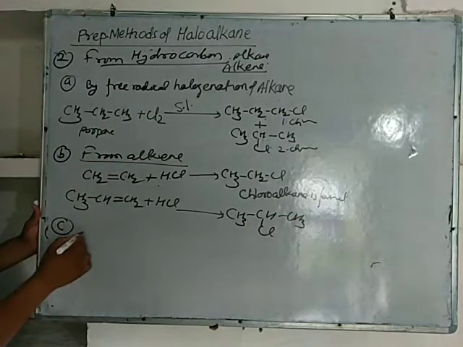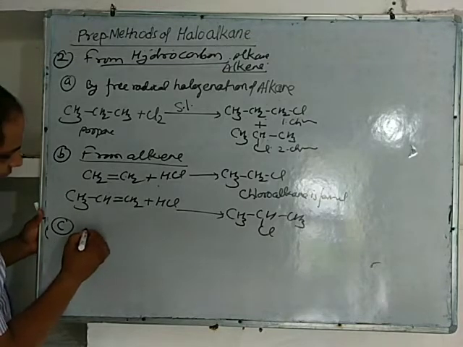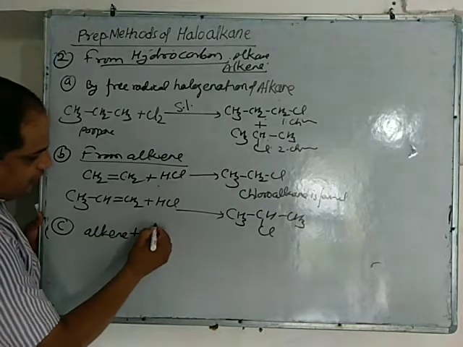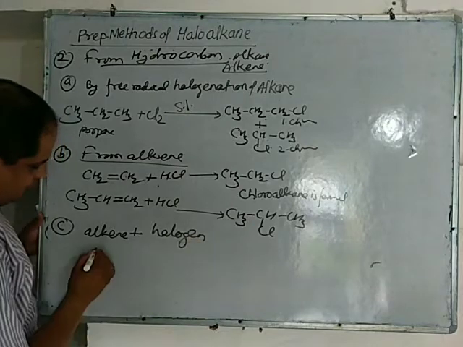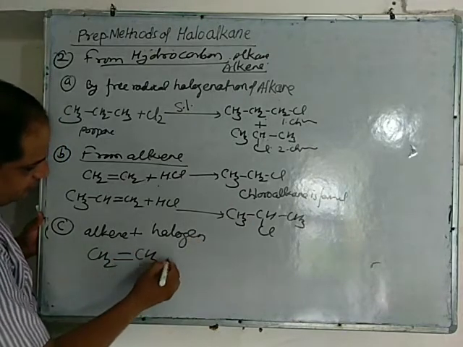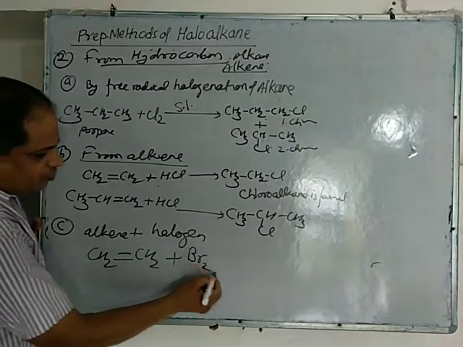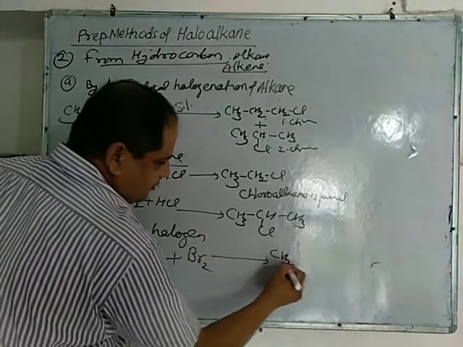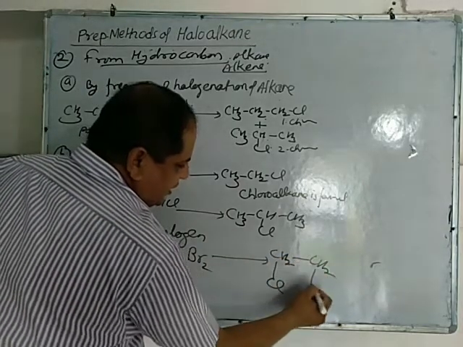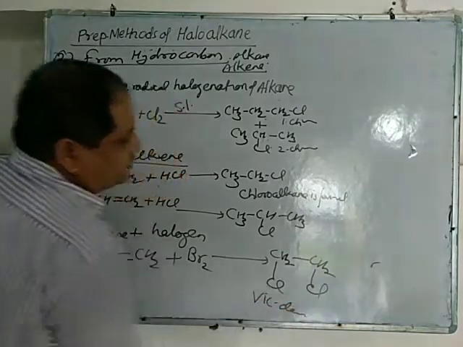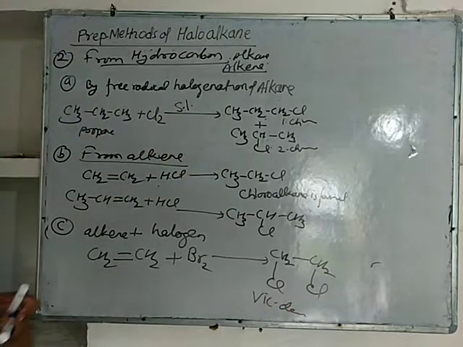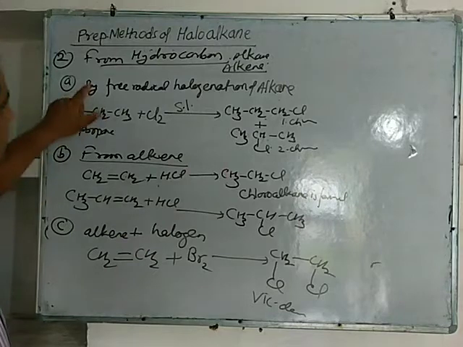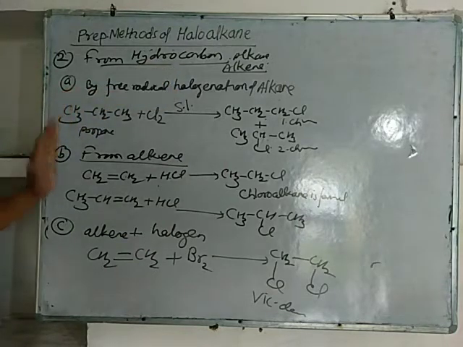The third method is by the reaction of alkene with halogen. Alkene like ethene, when reacted with bromine or chlorine, addition reaction takes place and dihalide is formed. So these are the methods in which haloalkane can be prepared from hydrocarbon or alkene or alkyne.